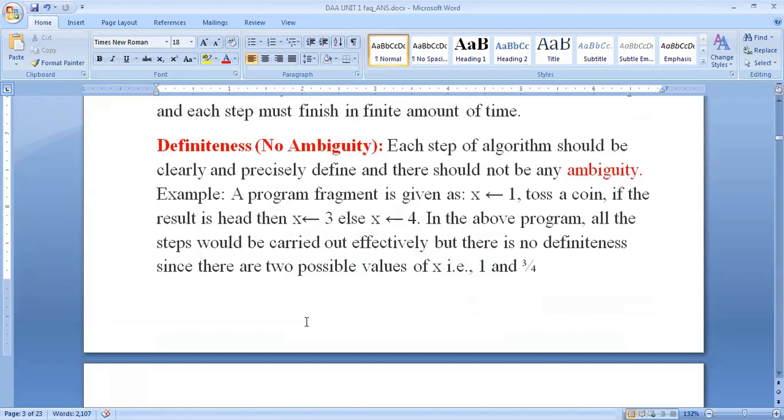Add 6 or 7 to x: x plus 6 or x plus 7. Compute 5 divided by 0. We can't divide by 0. These statements are not permitted because it is not clear. Okay. The fourth criterion for algorithms,